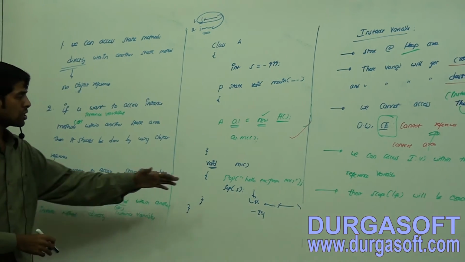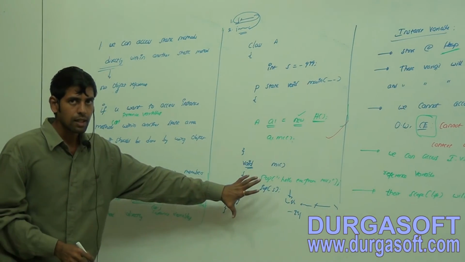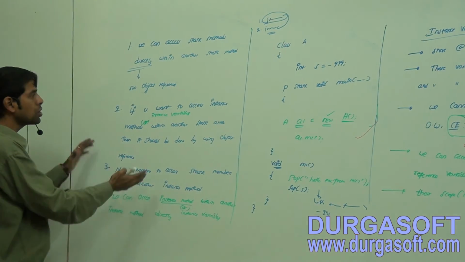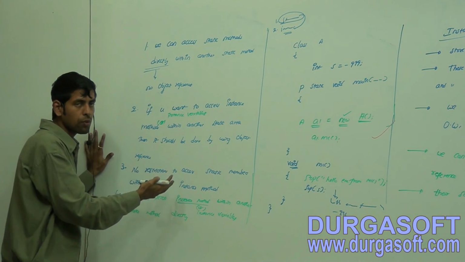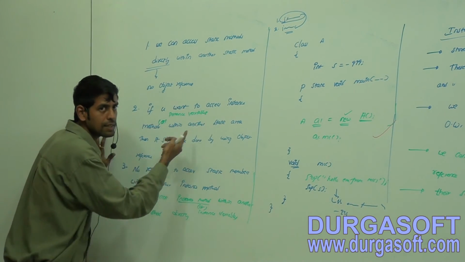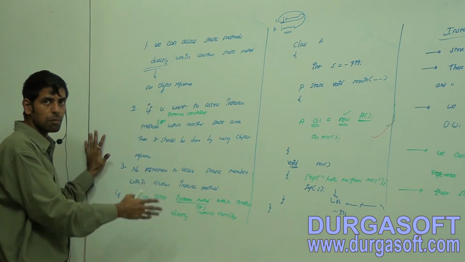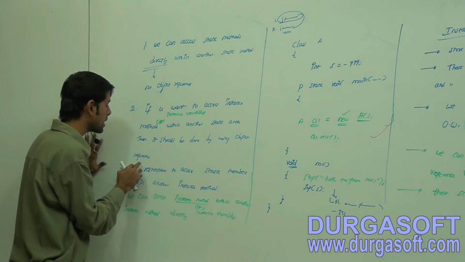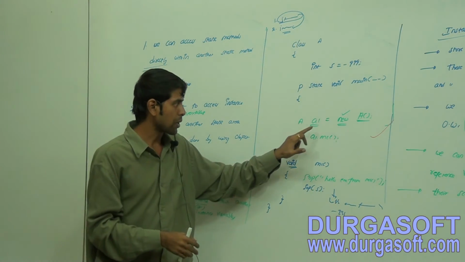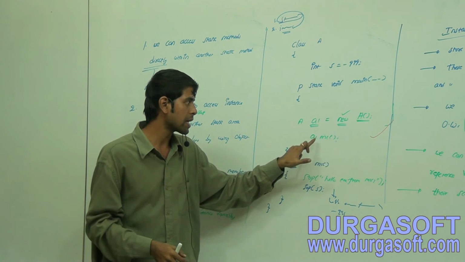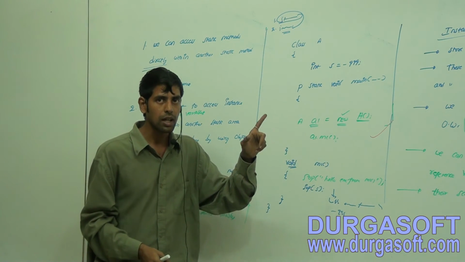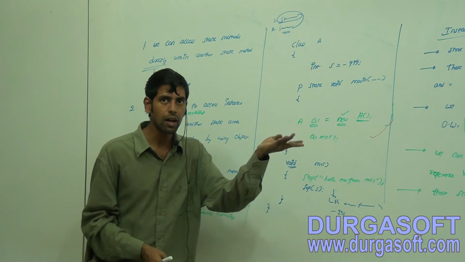No restrictions. This way of accessing is satisfying which rule here? If you want to access any instance method or variable, it should be done by using an object reference. You have created an object reference and you are accessing m1. Which type of method is m1, static or instance?